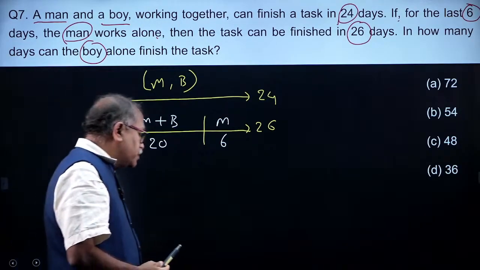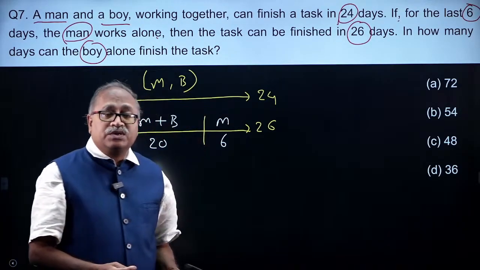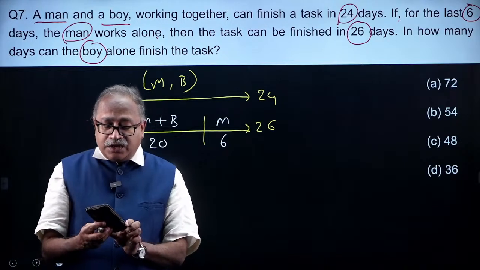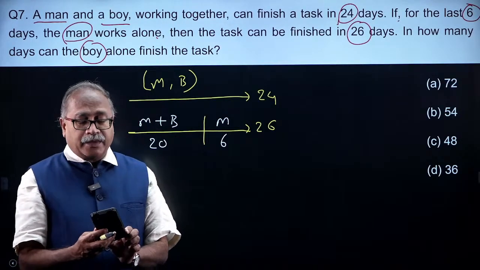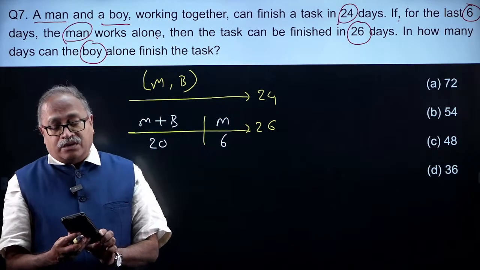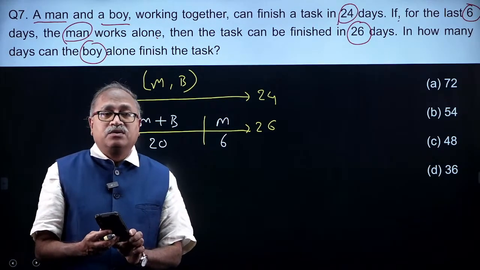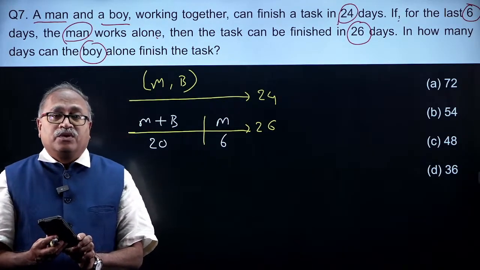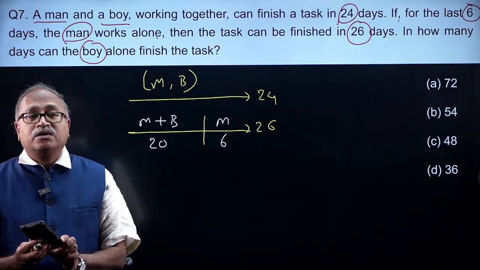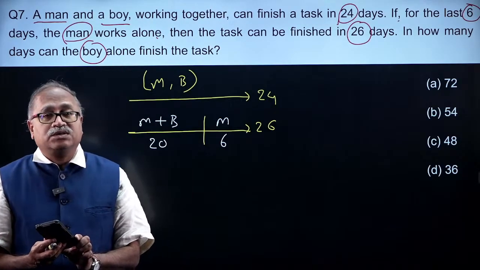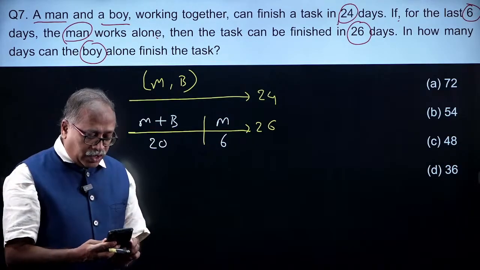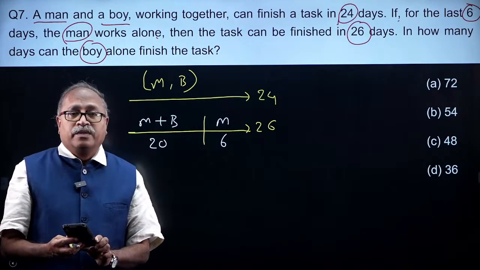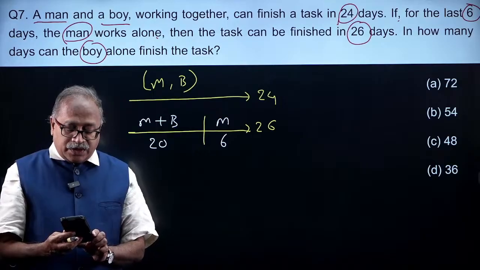As you keep working on different types of questions, all will fall in your comfort zone. Come on, I am waiting. There are two things: either you will answer the question, that is a revision, or if not, you will learn how to answer the question in the easiest way. Yes, I am looking at your comment. 72 days.